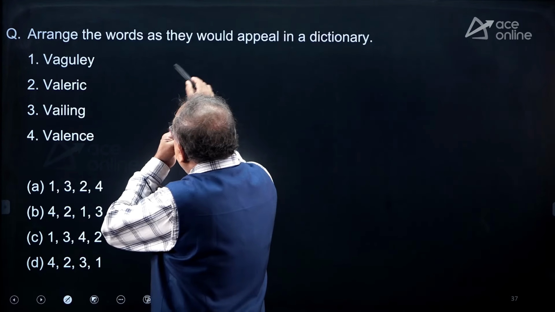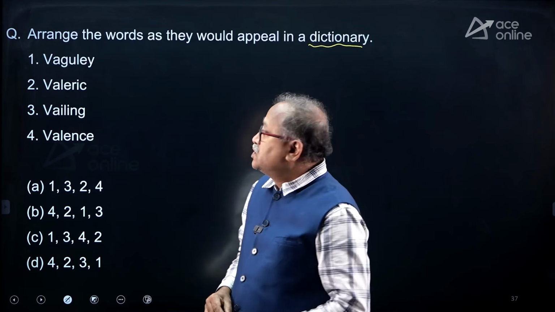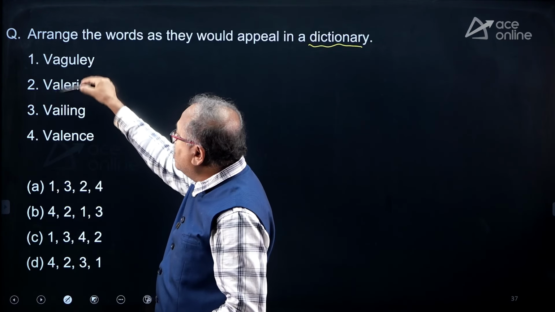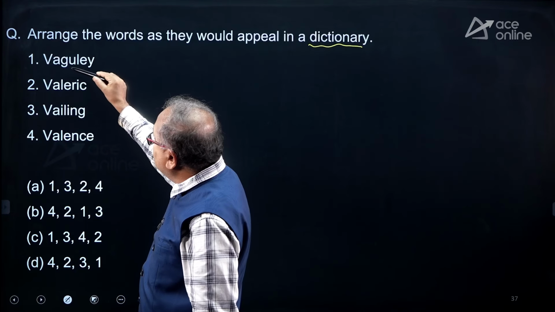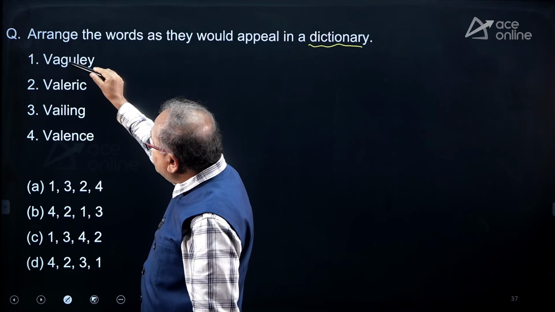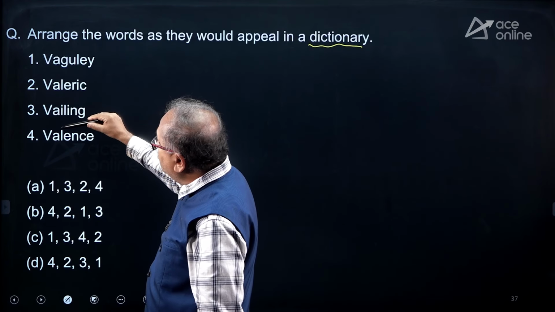Okay. Now moving to the next part over here. What is this one? Arrange them in a dictionary order. So all are V, all are A. Now I know the G is 7, this is 9, and this is 12.